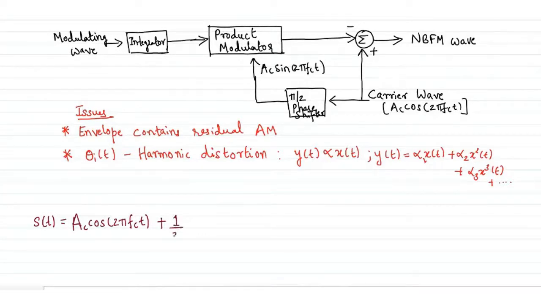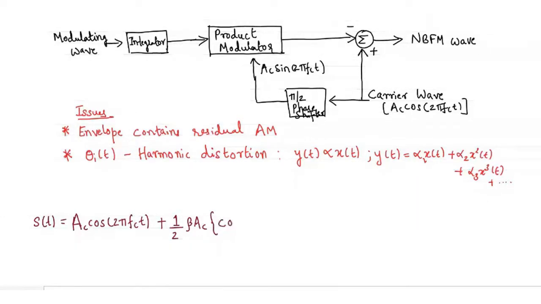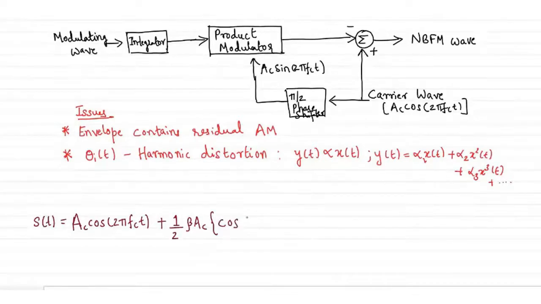So this will be half times beta A_c, which is a multiplication factor, a common term, and this is cos(a plus b), where a plus b is 2 pi (f_c plus f_m) t.